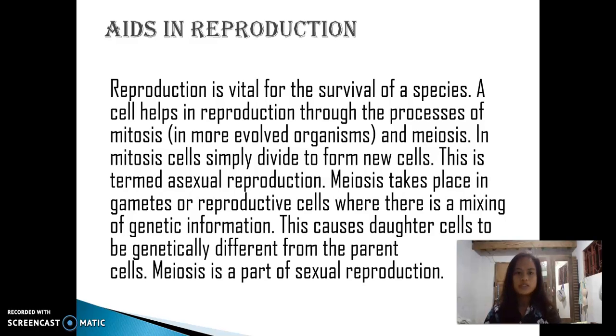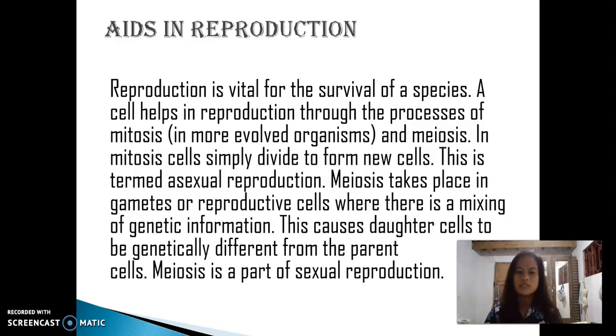Aid in reproduction. Reproduction is vital for the survival of a species. A cell helps in reproduction through the process of mitosis and meiosis. In mitosis, cells simply divide to form new cells. This is termed asexual reproduction.